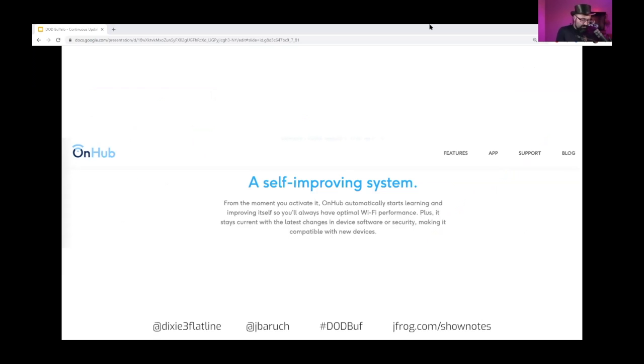I was very, very excited to get one because it promised a self-improving system. A self-improving system means over-the-air updates, and that mostly got me excited because of the features, although I understand that routers are also very vulnerable to different exploits. And since they don't have a UI where you can see a warning that there is a problem, you will never update them. Otherwise, they just provide you the internet. So I went with that.